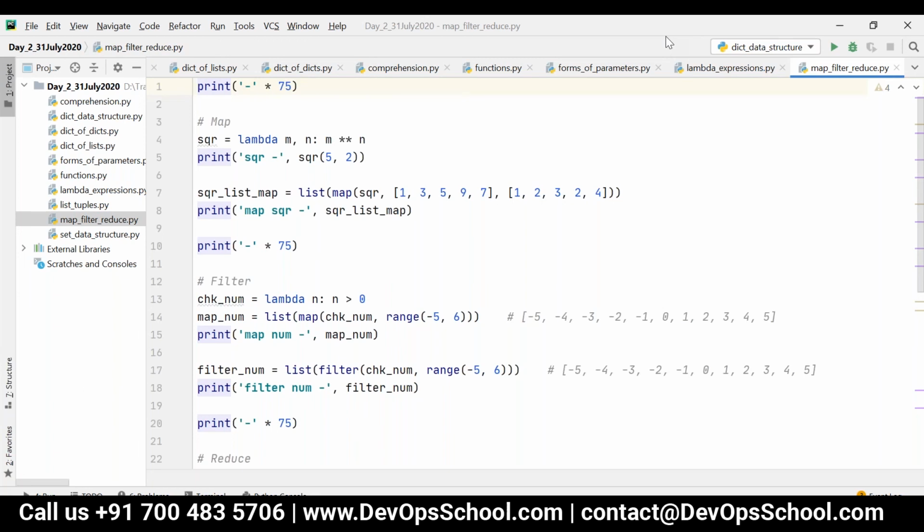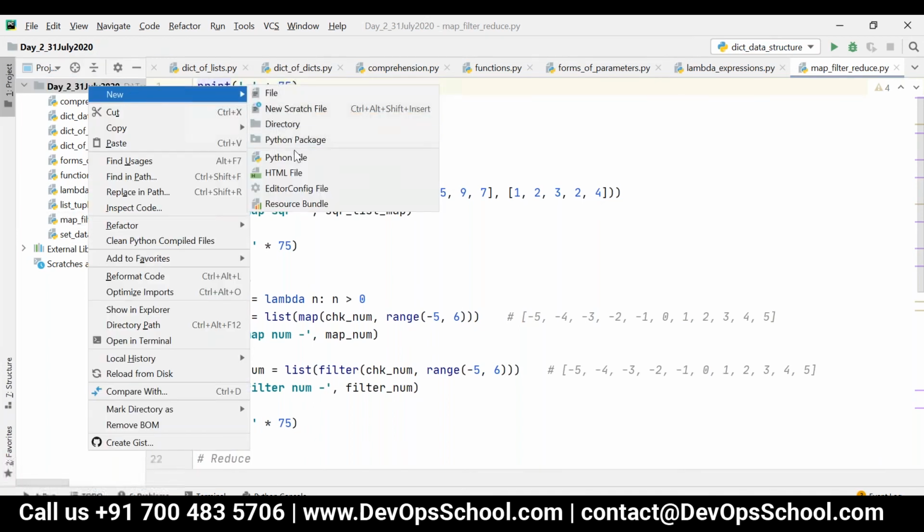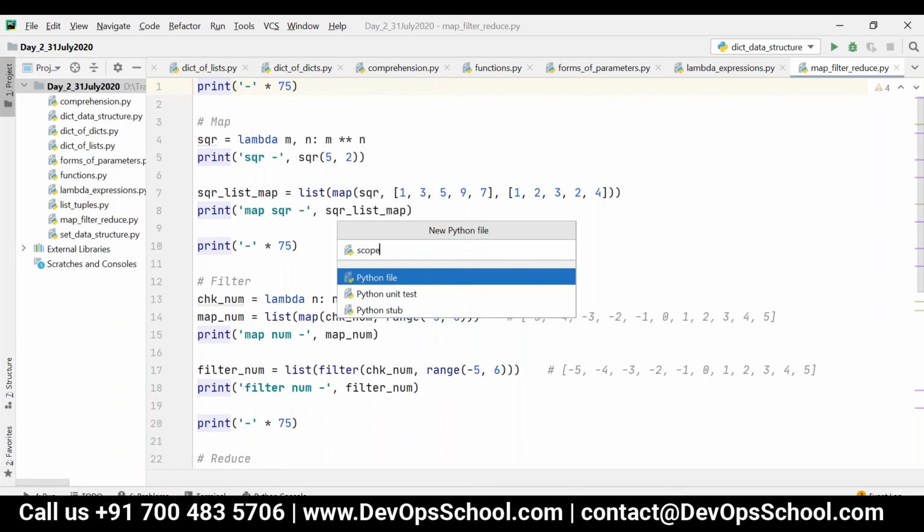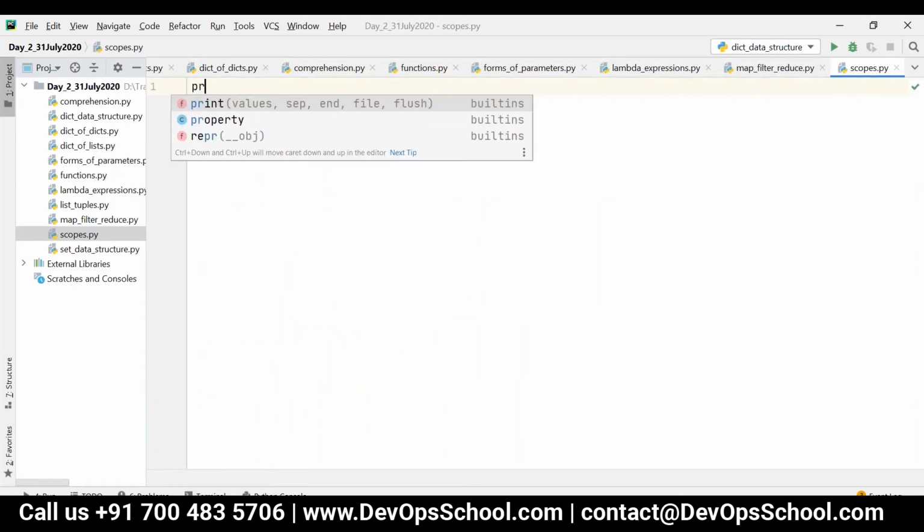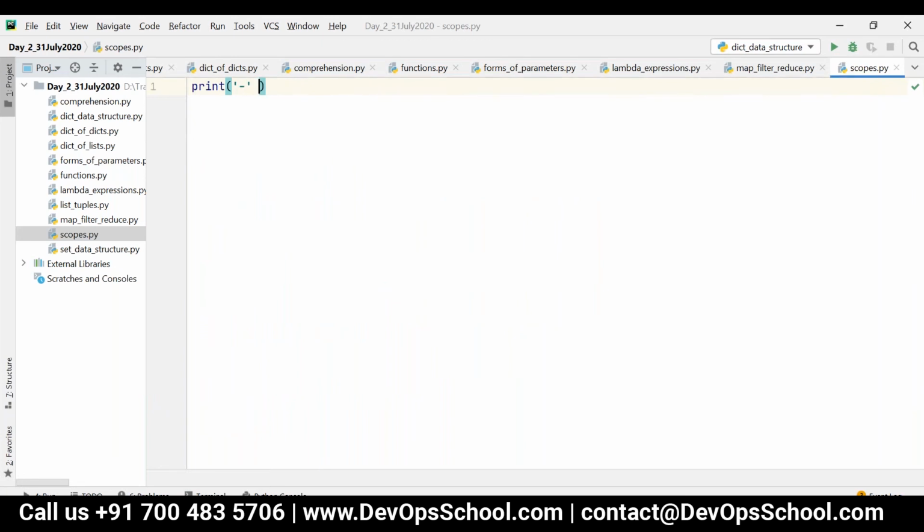Okay. Yeah. Okay, so next one we are going to see scopes, scope of variables. So let's write here. Let me have one function here, like change num.